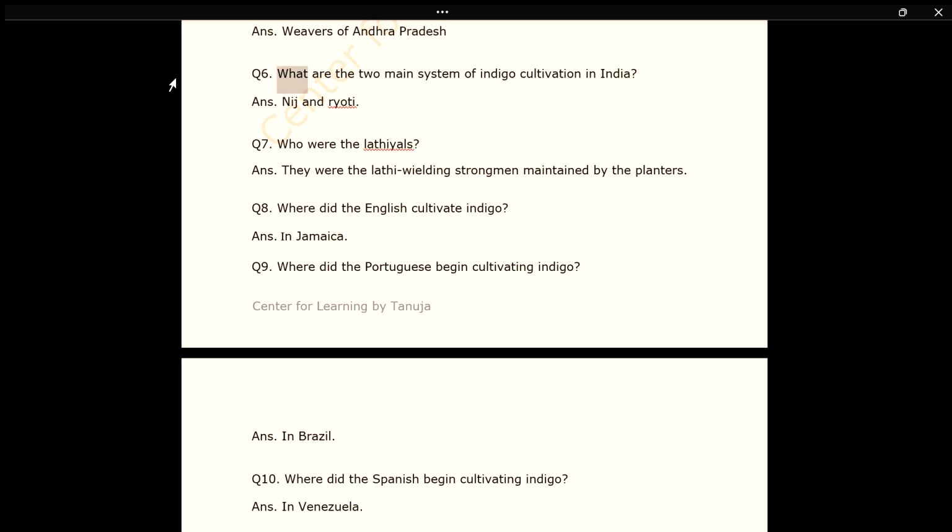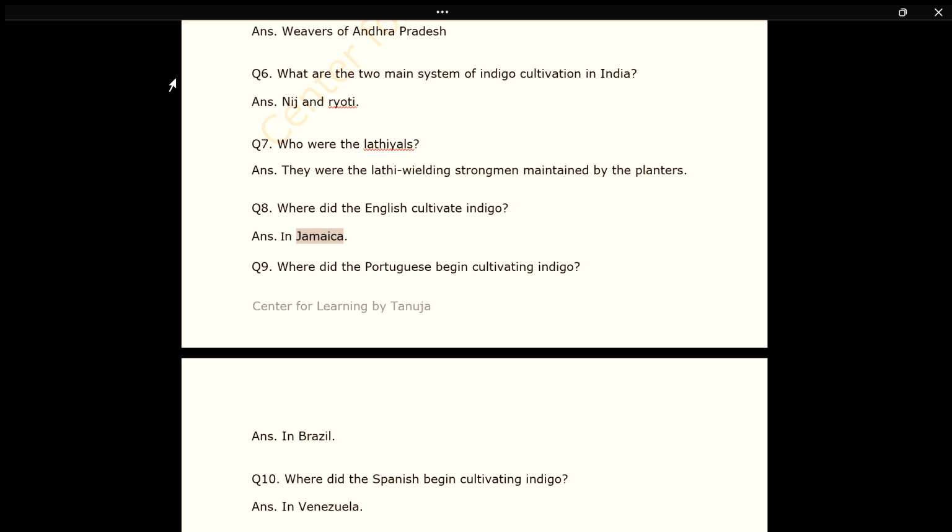Q6. What are the two main systems of indigo cultivation in India? Ans. Nij and Rioti. Q7. Who were the Latials? Ans. They were the lathi-wielding strongmen maintained by the planters. Q8. Where did the English cultivate indigo?